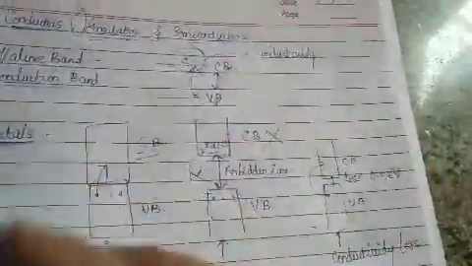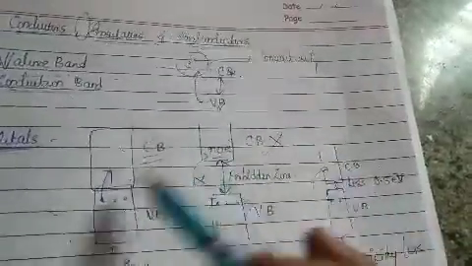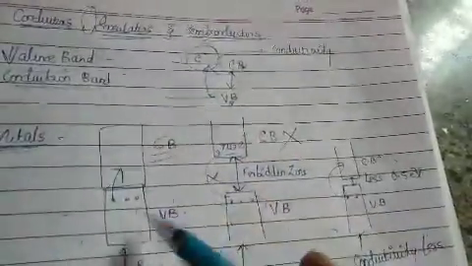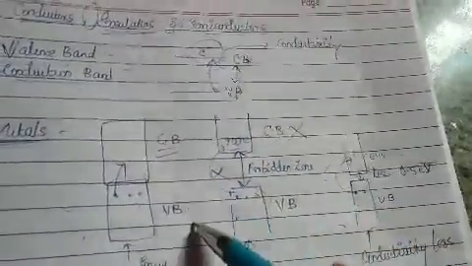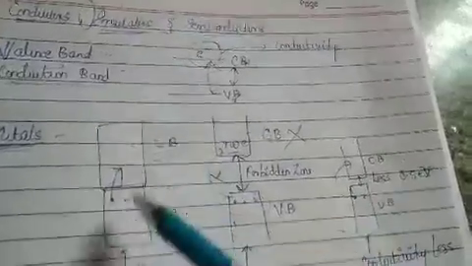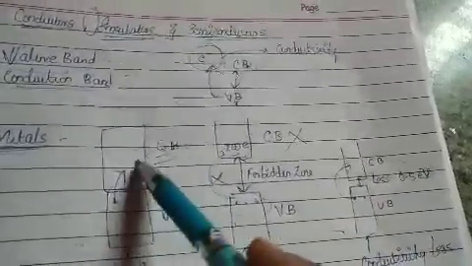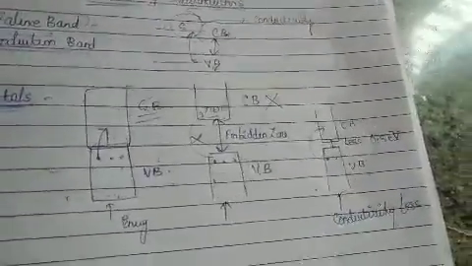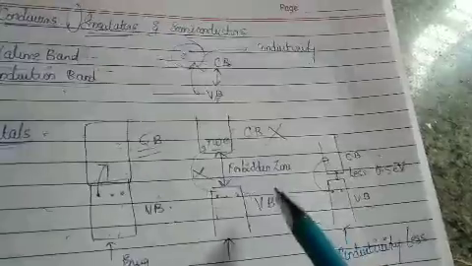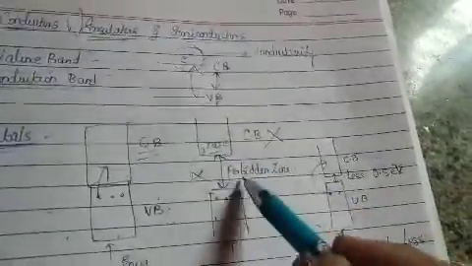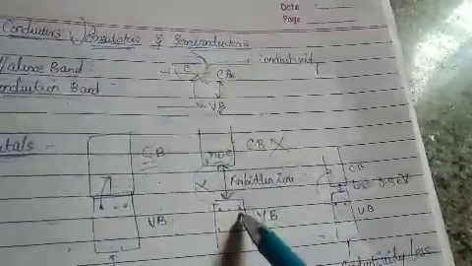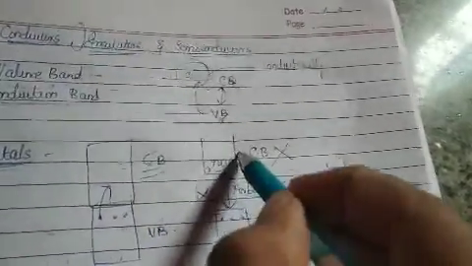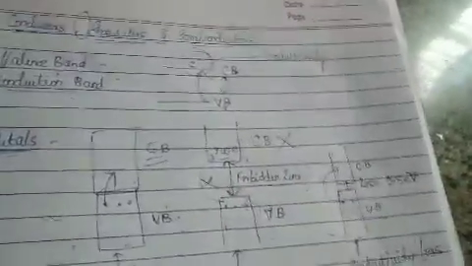This is the classification of substances with respect to band theory, that is, with respect to the conduction band and the valence band. In conductors or metals, the conduction band and the valence band overlap with each other, and that is the reason electrons can easily jump to the conduction band, resulting in high conductivity. Coming to insulators, there is a large energy gap called the forbidden zone, and that is the reason electrons cannot jump easily from the valence band to the conduction band, decreasing conductivity.